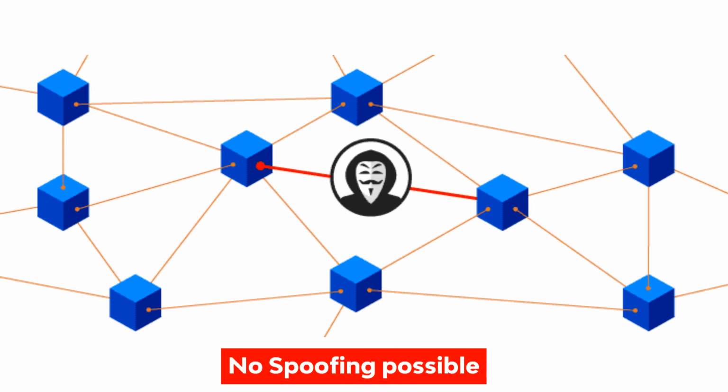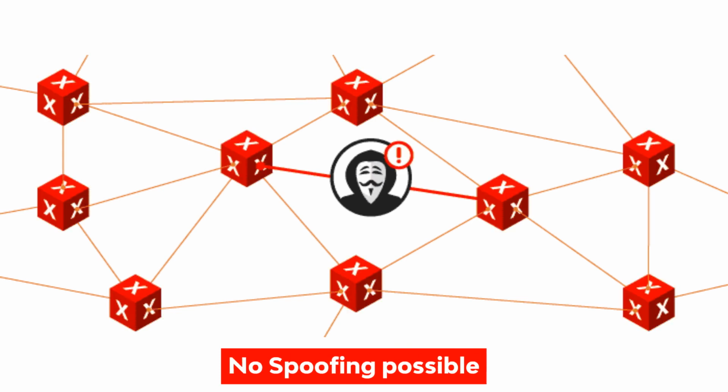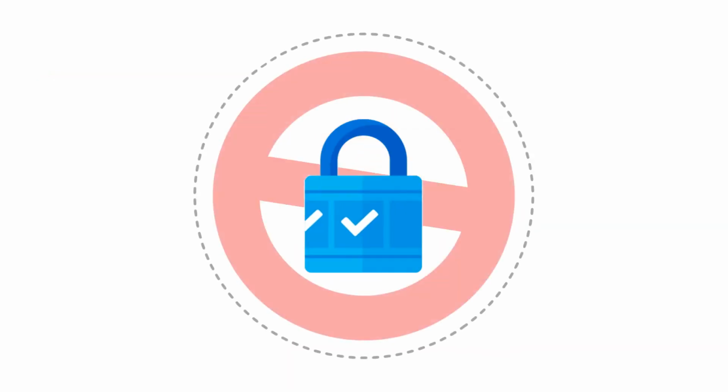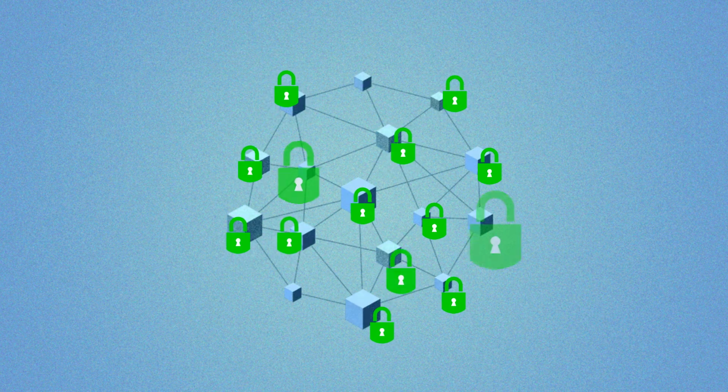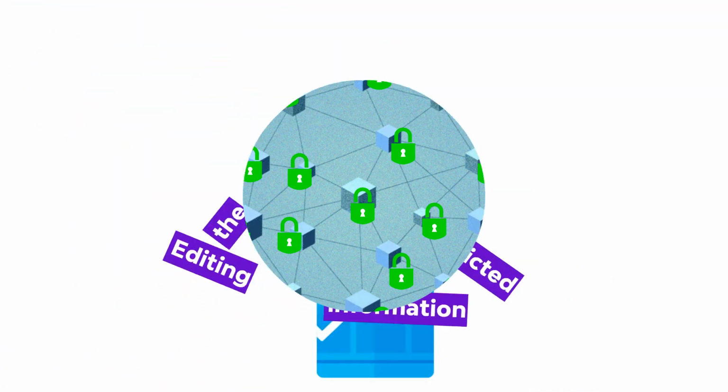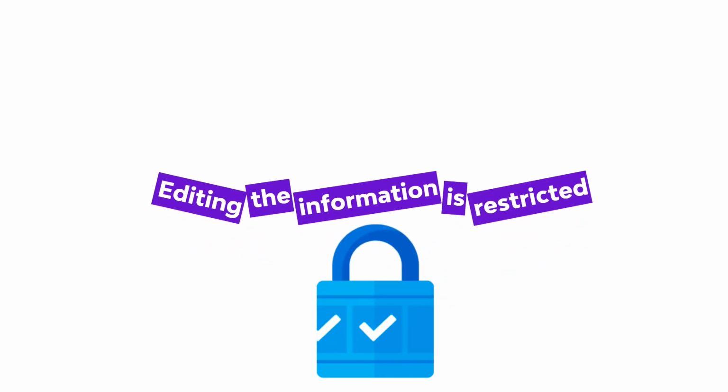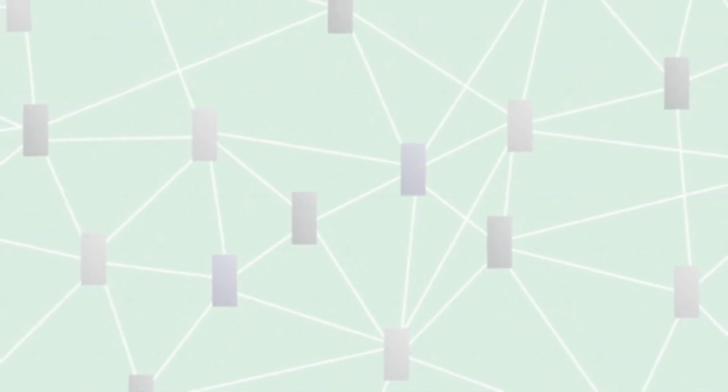Such spoofing attempt will be easily noticed by any member of the Bitcoin distributed network. This won't be hidden from the system itself, so all the efforts will be denied. Thus, all the blocks that were already written in the blockchain cannot be changed. In general, editing the information written in it is restricted. The only thing left is to record new blocks. This is a critical blockchain feature as of a distributed ledger of financial transactions.